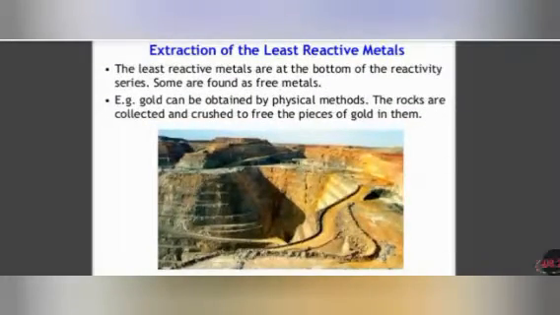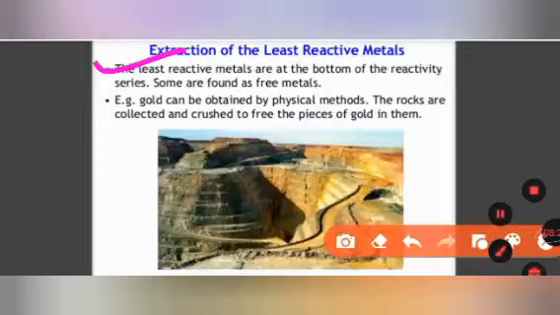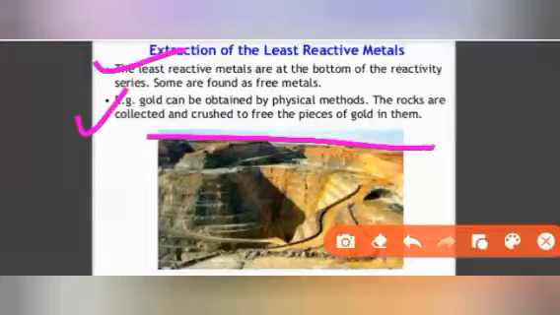Now we will talk about them one by one. If we talk about the extraction of least reactive metals, the least reactive metals are at the bottom of the reactivity series. Some are found as pure free metal. Gold can be obtained by a physical method. The rocks are collected and crushed to free the pieces of gold in them.